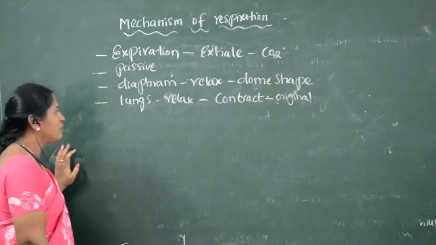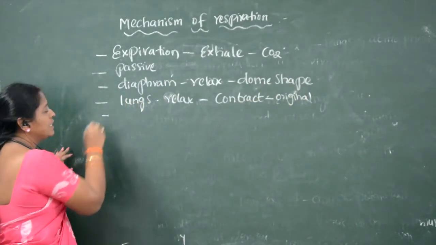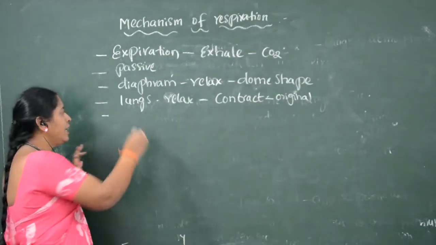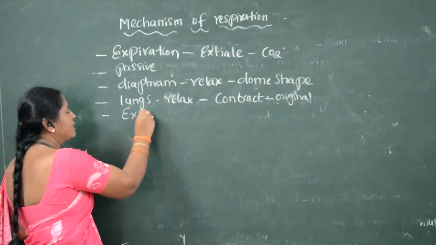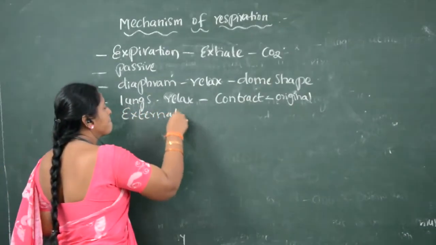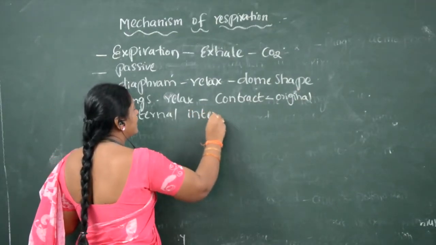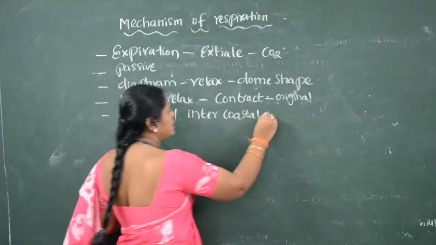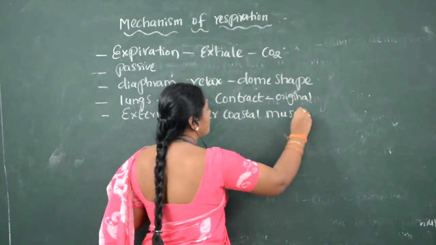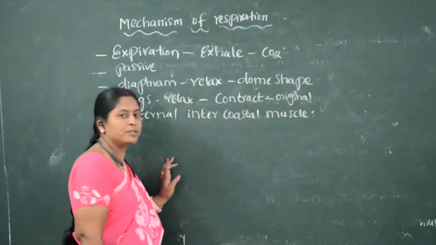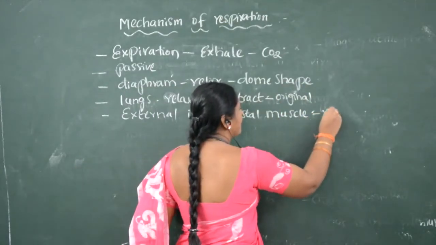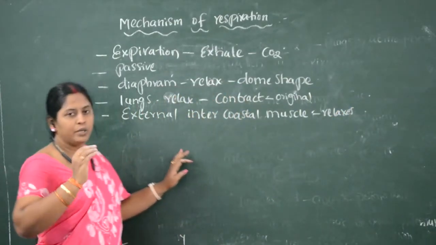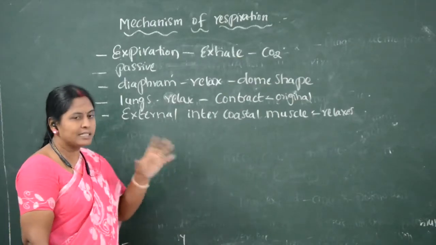When it comes to the original shape, the next muscles are the external intercostal muscles. The external intercostal muscles also relax. Relaxes means that in inspiration we have seen all these muscles contract.